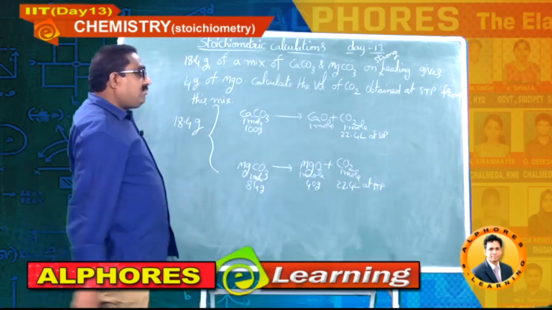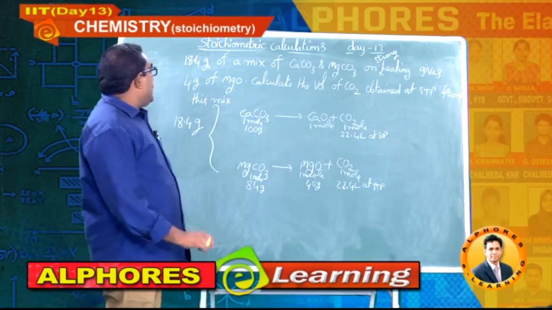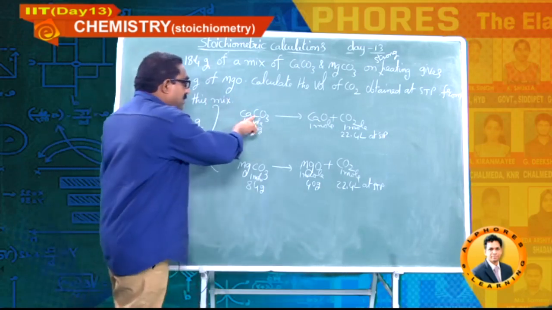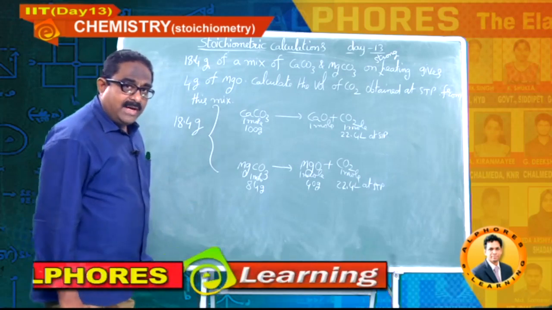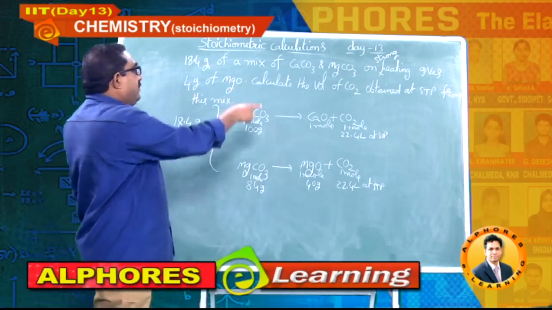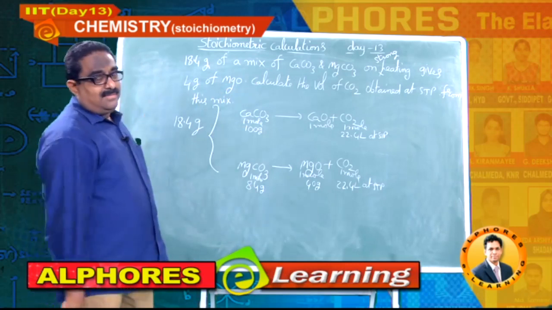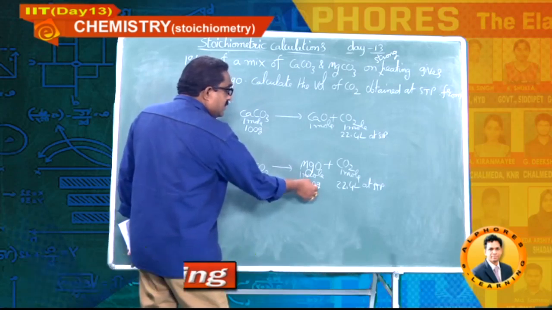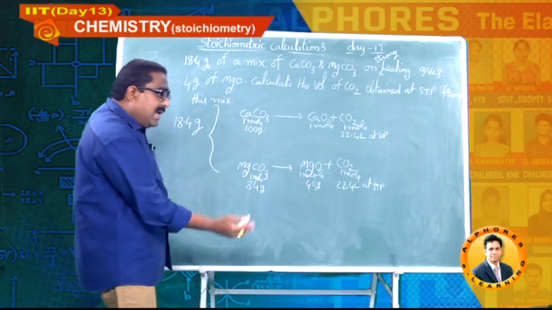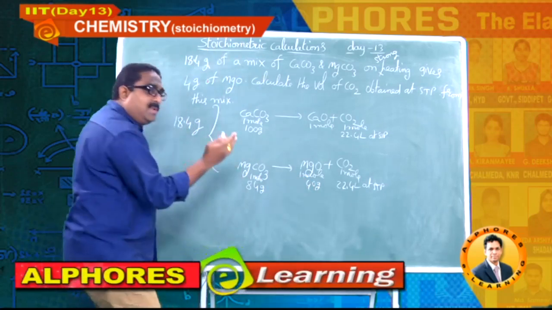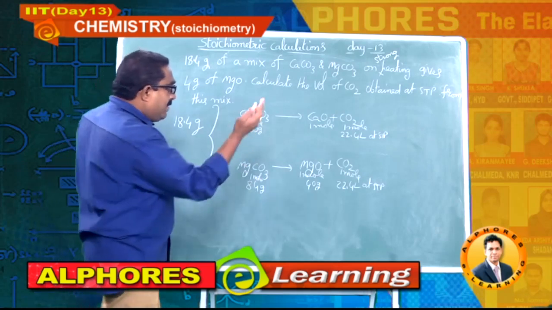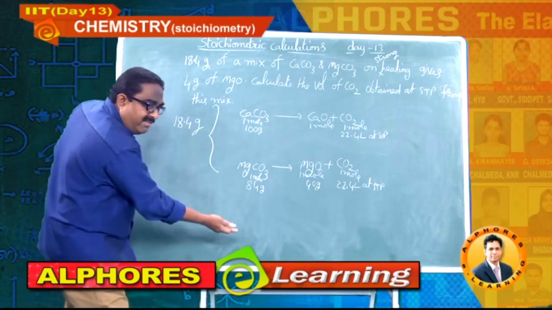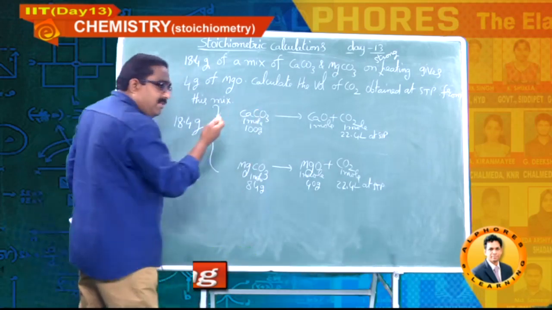Okay. Now look at the question. 18.4 grams of a mixture of calcium carbonate and magnesium carbonate, on strong heating gives 4 grams of magnesia. So, this data he has given. From that 4 grams of magnesia, we can estimate how much magnesium carbonate has been decomposed. It means from the data we can get the mass of magnesium carbonate, and total mass we have for both the carbonates. If you subtract that mass, you will get the mass of calcium carbonate.